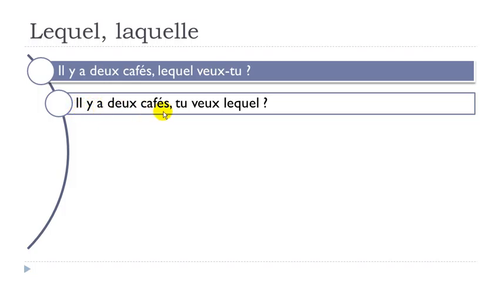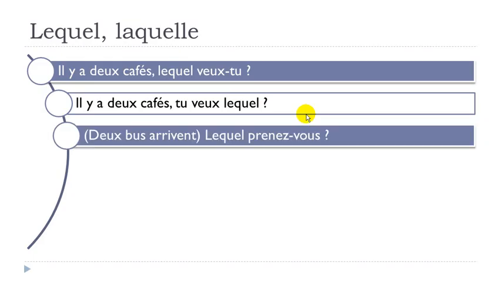But then if you speak normally, it's possible to put the order a bit differently. So, il y a deux cafés. So this doesn't change, of course, okay? Tu veux lequel? All right, so you just keep the normal order. So you've got the subject here, you've got the verb here, and then you put lequel at the end, okay? Tu veux lequel, all right? Meaning is the same, but it's better to use this second form orally and if you've got to write, then use the first form, okay?